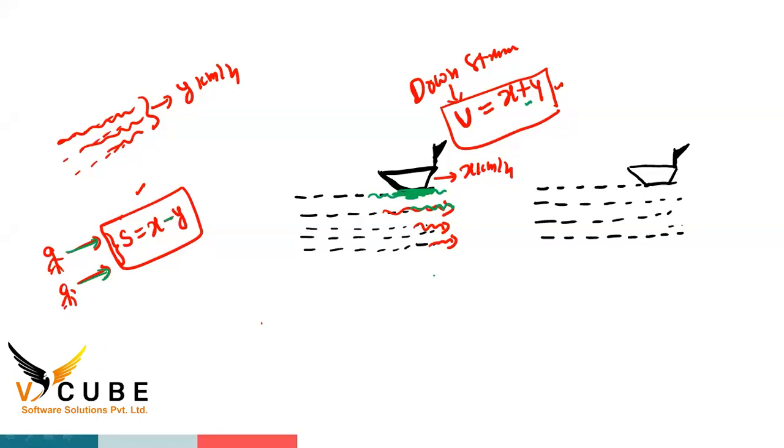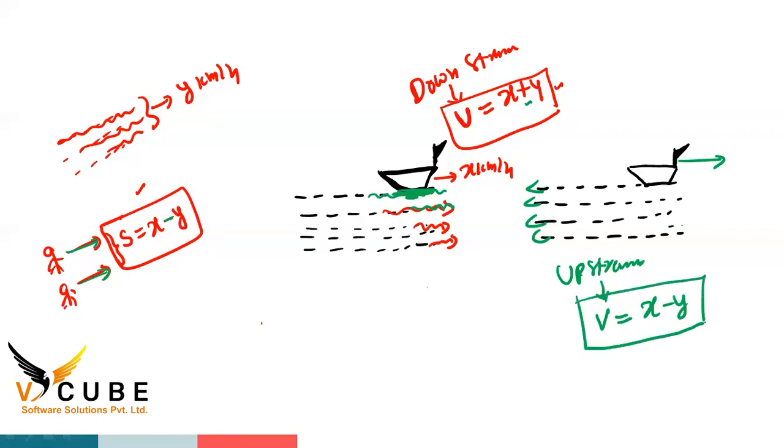Yes, sir. Okay, right. And coming to the second point, boat moving in this direction and water flowing in the opposite direction. Boat and water moving in opposite directions is called upstream. Upstream is denoted by V. V is equal to X minus Y. Upstream formula: V is equal to X minus Y.